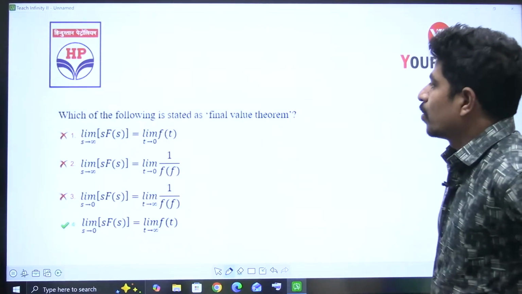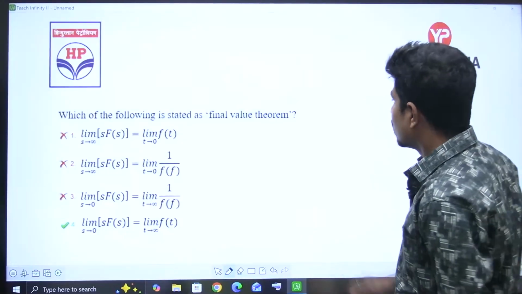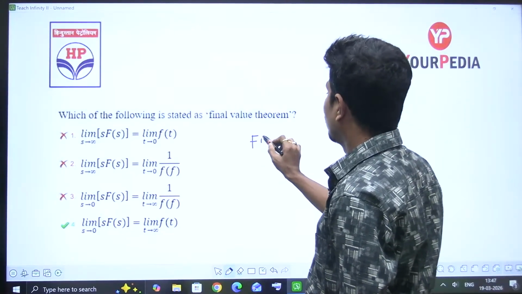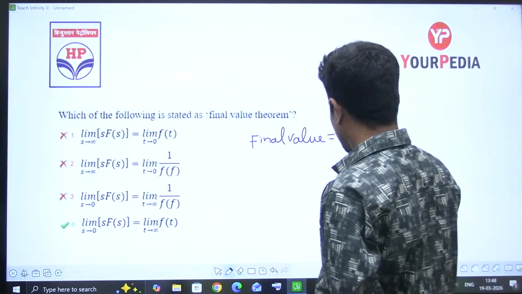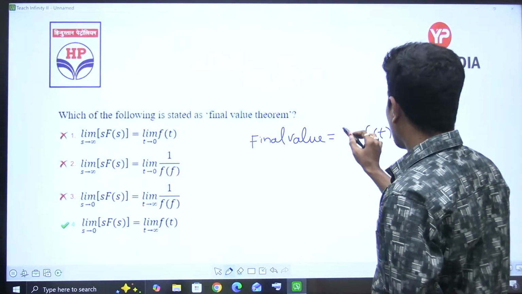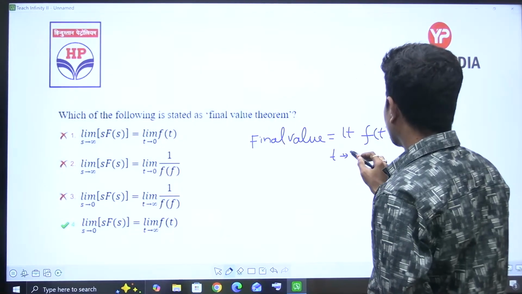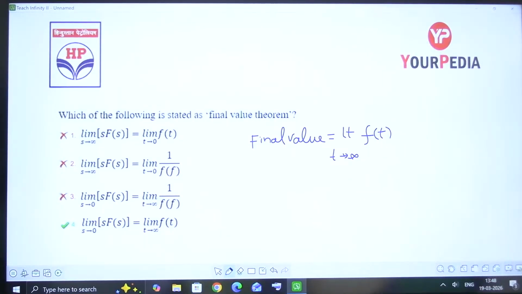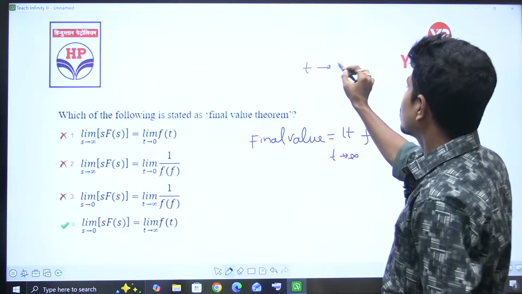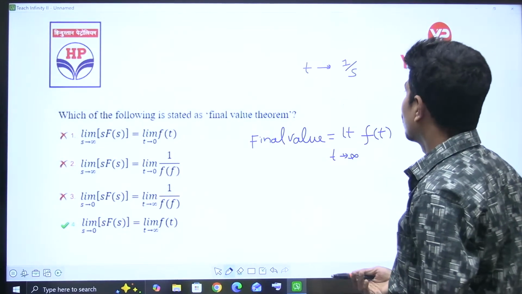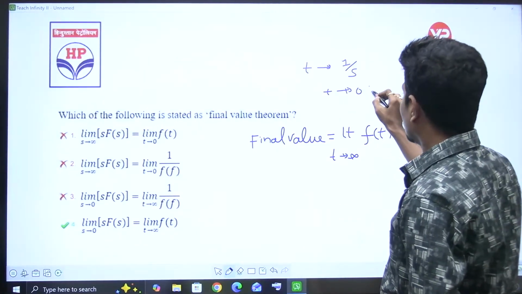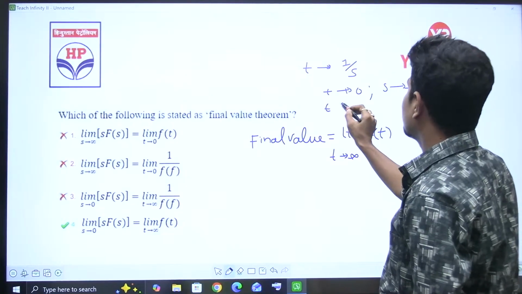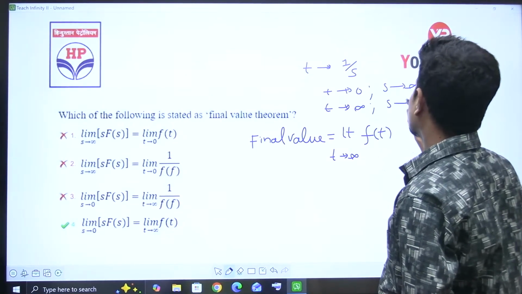Which of the following is stated as the final value theorem? See, final value of any function is equal to: take the function, apply limit t tends to infinity. That's all. Sir, this is in time domain. Then how to get it in frequency domain? See, time and frequency are reciprocal to each other. If time is tending towards 0, then s will tend towards infinity. If time is tending towards infinity, then s will tend towards 0.